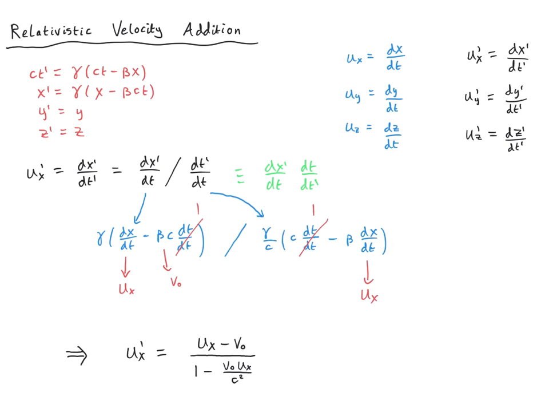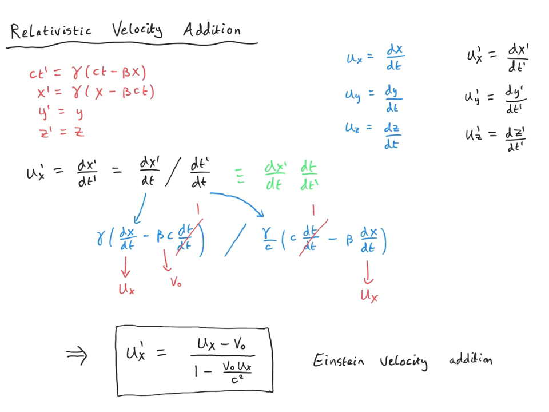Rearranging and simplifying this expression, we finally obtain this final form. It's ux primed is equal to ux minus v0 on the top. That's what we got from the Galilean transformation. But now this is divided by this factor, 1 minus v0 ux over c squared. This is an important expression. It's Einstein's velocity addition formula.